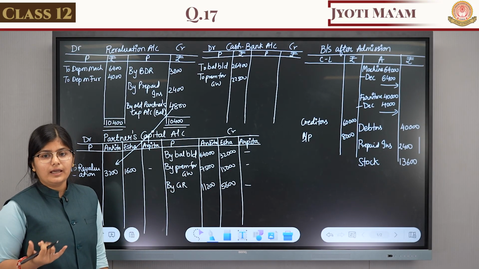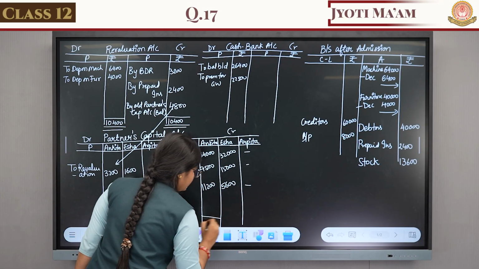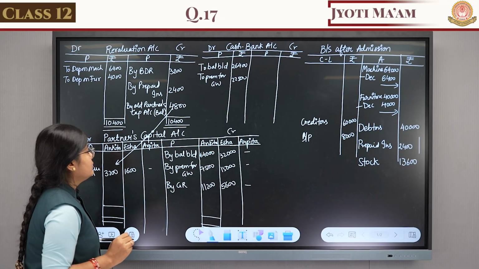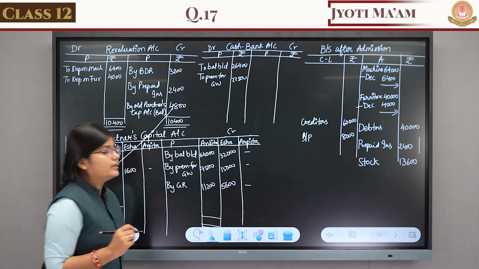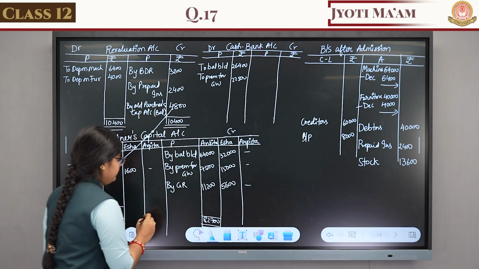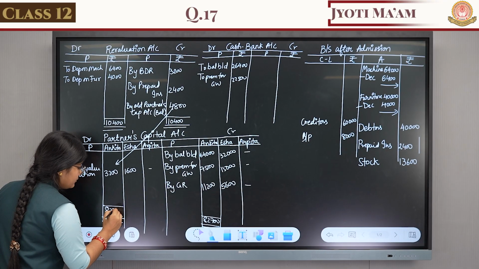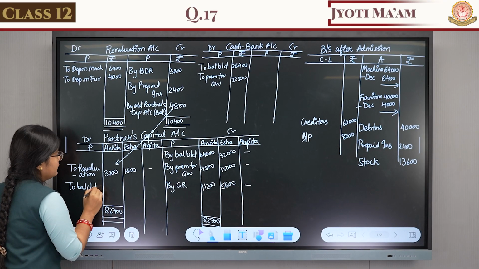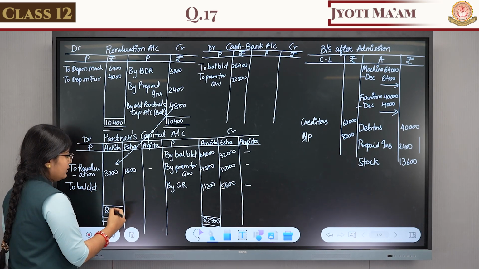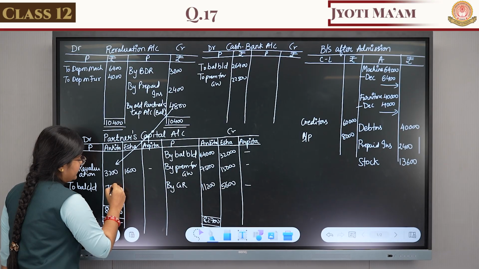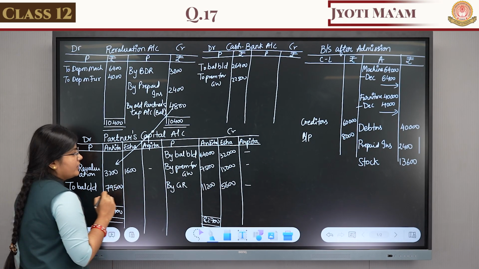Now tally the Ankita and Isha accounts also. Ankita's total of the credit side is 82,700. Therefore, the closing capital of Ankita will be 82,700 minus 3,200, which is 79,500.